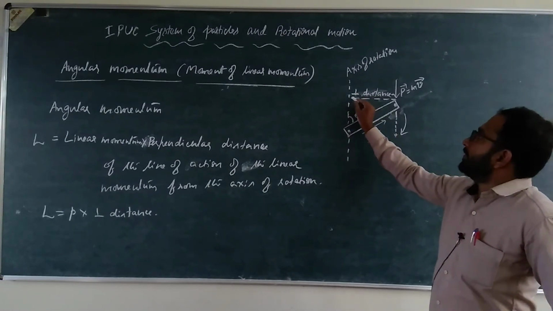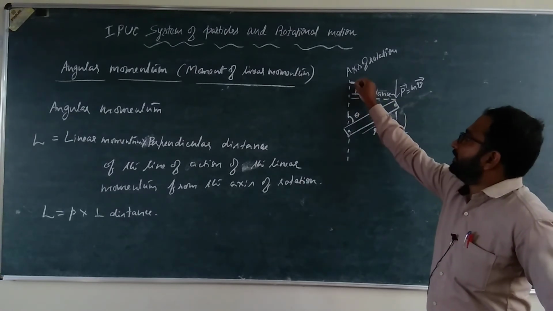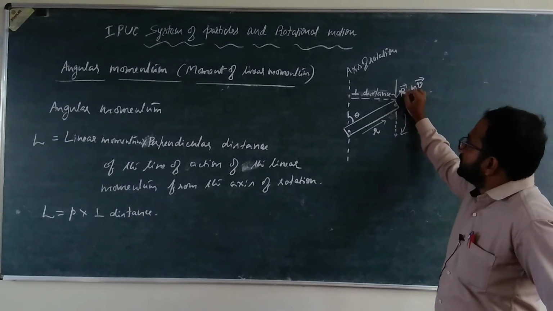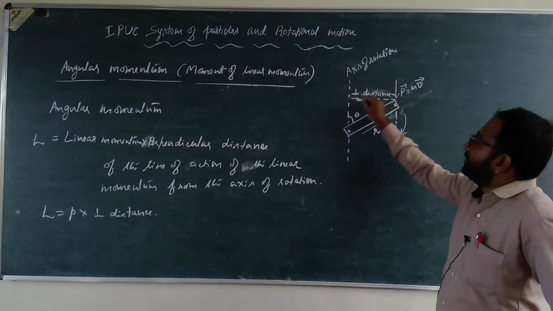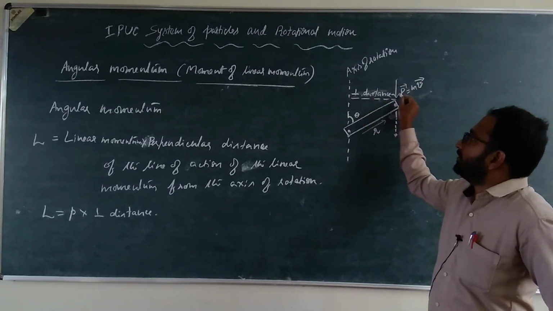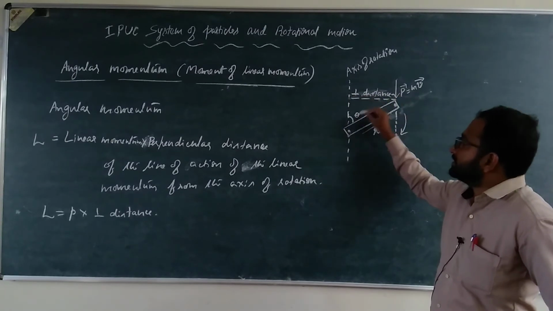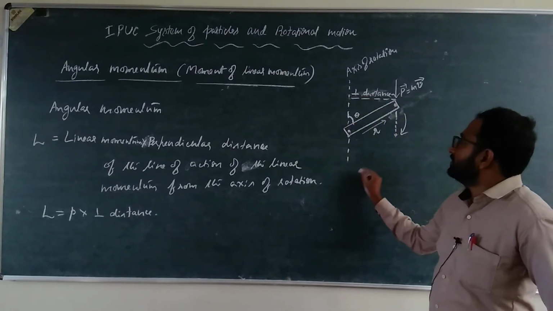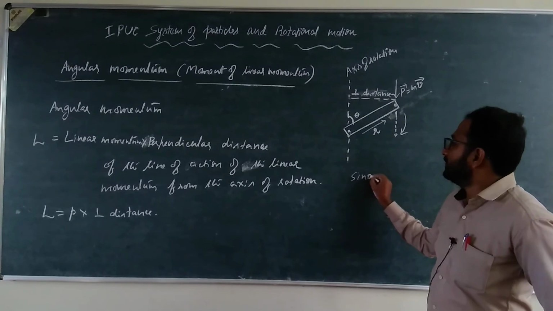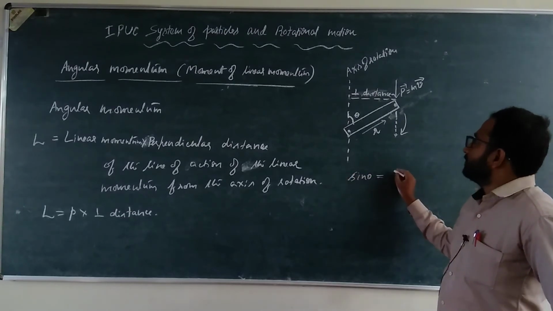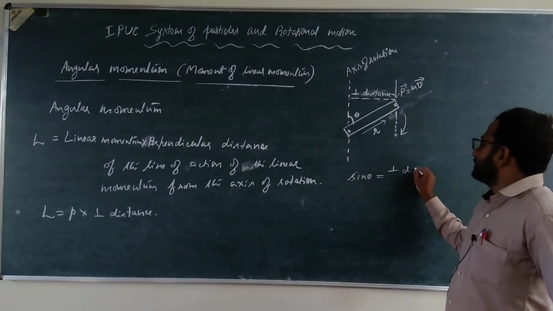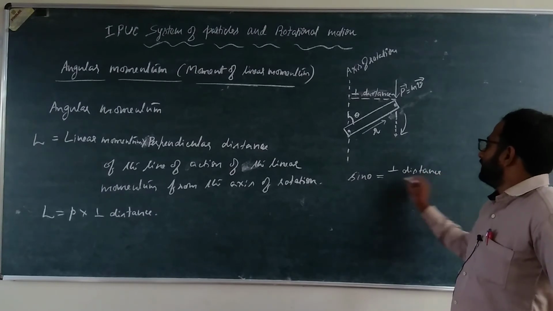The perpendicular distance of the line of action of linear momentum from the axis of rotation is this one. If this angle is theta, sine theta is equal to the perpendicular distance divided by r.